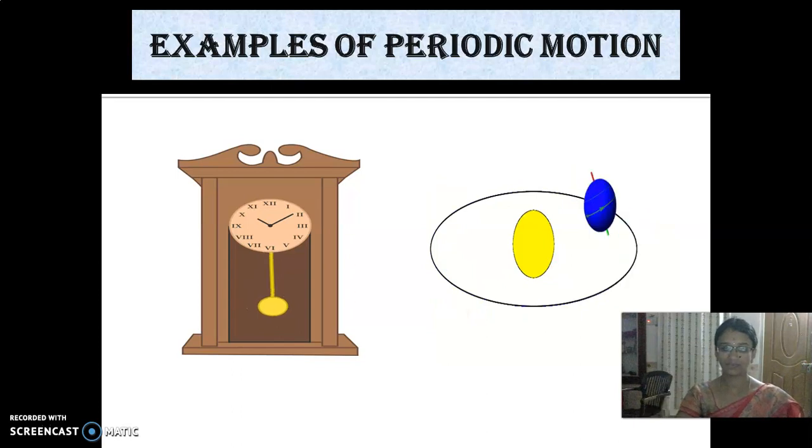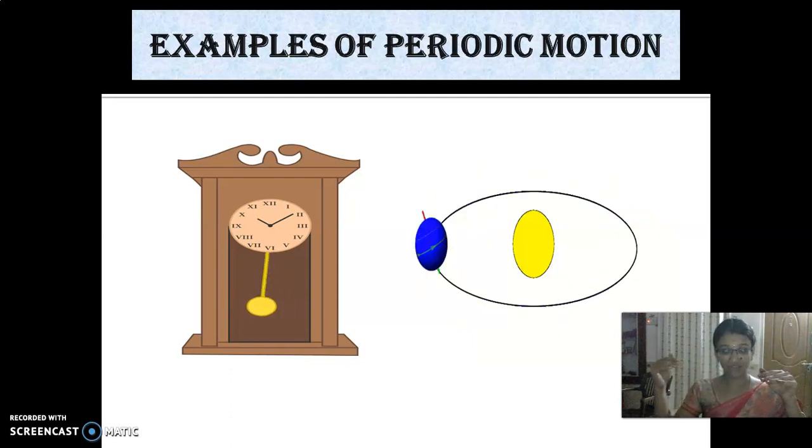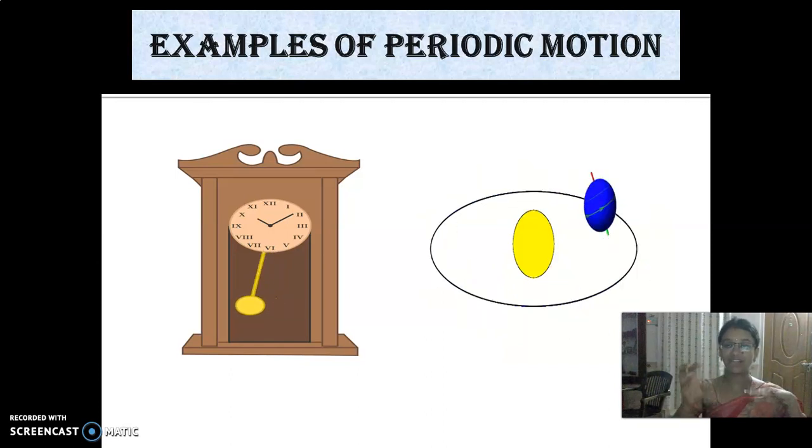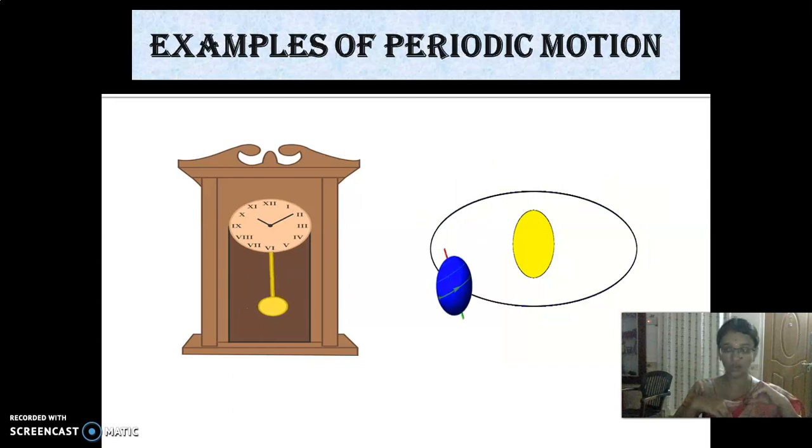Children, what is the other motion? Random motion. What is random? It moves everywhere frequently. There is no proper way or path. One time it will be here, then there, somewhere, moving around. So this is called random motion.